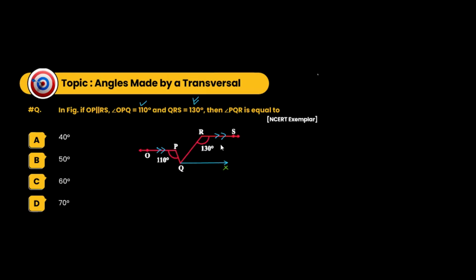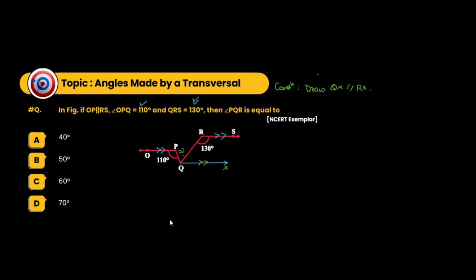So we would say construction: draw QX parallel to RS. Okay, we have drawn QX, which is parallel to RS. Now what we have to find is PQR. This is the angle that you have to find.